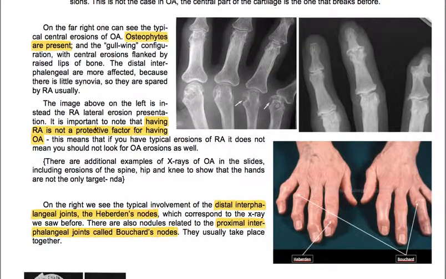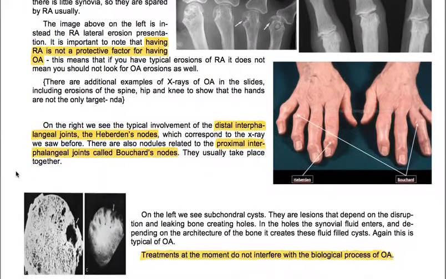So, having rheumatoid arthritis is not a protective factor for having osteoarthritis. This means that if you have typical erosion of rheumatoid arthritis, it does not mean you should not look for osteoarthritis lesions as well. On the right, you see the typical involvement of the distal interphalangeal joints, the Heberden's nodes, which correspond to the X-ray we saw before. There are also nodules related to the proximal interphalangeal joint called Bouchard's nodes. They usually take place together.